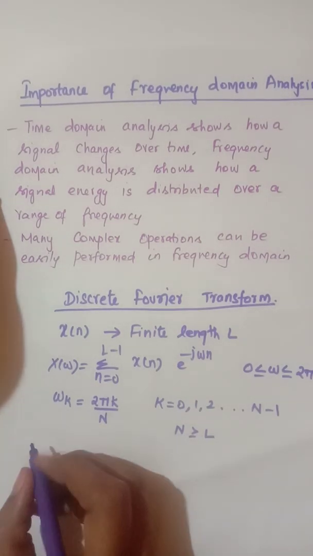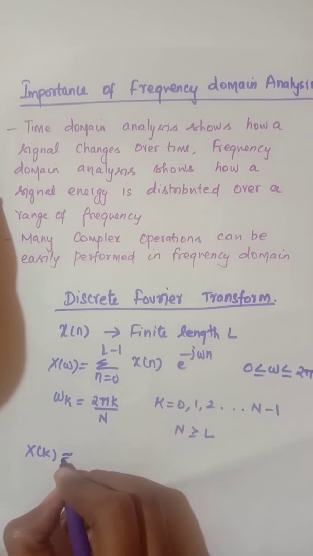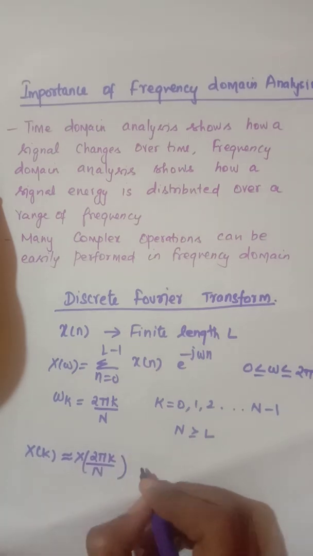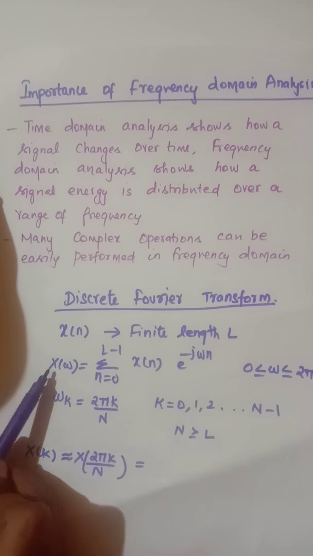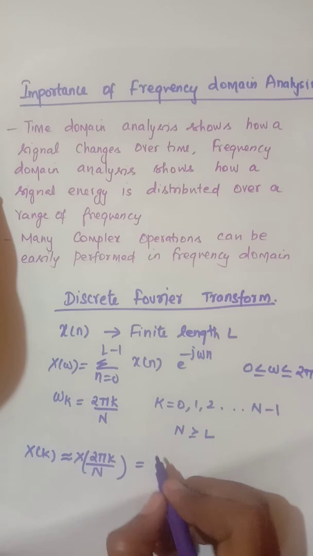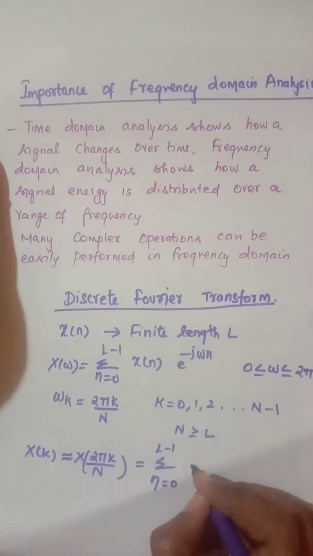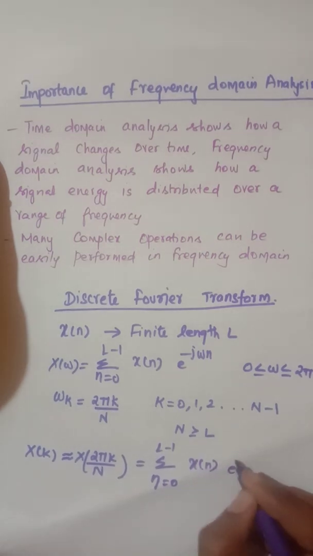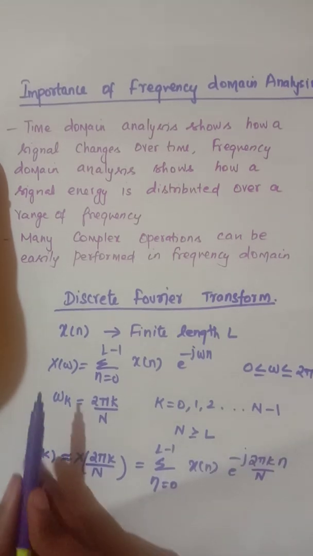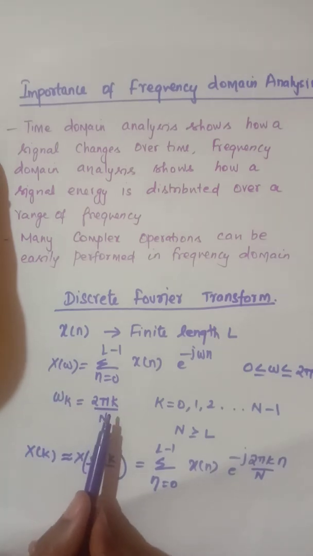Then the resultant samples are X of k, which is equal to X of 2 pi k by N. We substitute 2 pi k by N instead of omega in this formula, and we rewrite this as summation n equal to 0 to L minus 1 x of n e power minus j 2 pi k n by N. That is, we sample the frequency domain by substituting omega equal to 2 pi k by N.